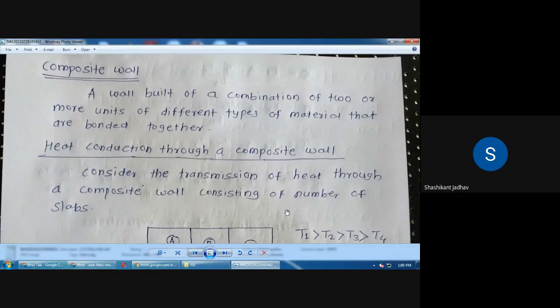Now in the composite wall we have to consider two or more than two units are there and they are bonding to each other and having different material is there. म्हणजे एक जशी प्लेन वॉल असणार आहे तशाच आपण काय करणार आहे, त्याच्यापेक्षा दोन किंवा दोन पेक्षा जास्त मटेरियल एकमेकांना आपण अटॅच करणार आहे. And we have to calculate the heat transfer rate through that particular composite wall. So this is the diagram for the composite wall.